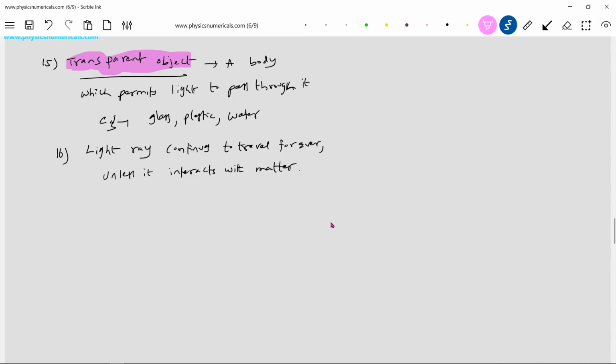This is one very primary condition, a very important condition. So we'll never see a light ray at rest. A light ray will always be propagating.